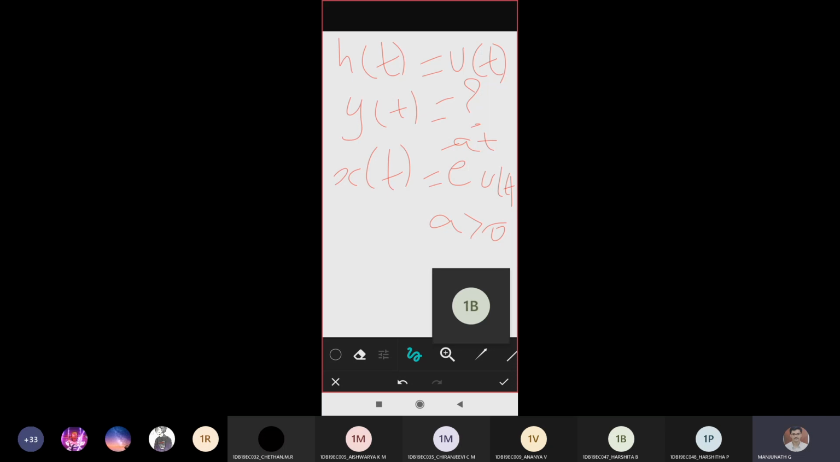Can anyone tell me? Since it is having a unit step function, we know the unit step function occurs only for the positive terms. Correct? Okay. Yes or no? Yes, sir. Okay, so let me try to solve as much as possible today.